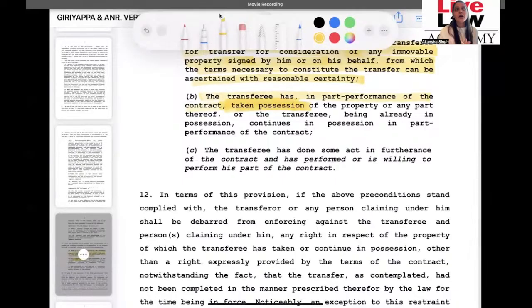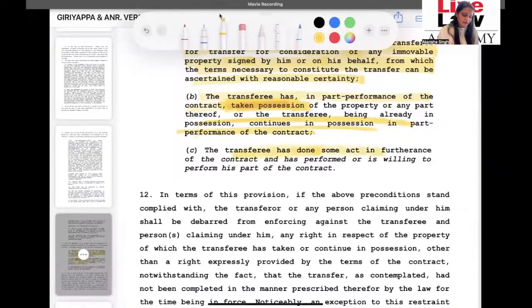So again, the idea of introducing this was that we already have the concept of fraudulent transfer. Maybe I'll do another video on that as well. So already the creditors and the concept of fraudulent transfer give protection. Therefore, this was included wherein we see that the person has taken possession or was already in possession and continues with the same. Okay, so this is specific to that and this must be there.